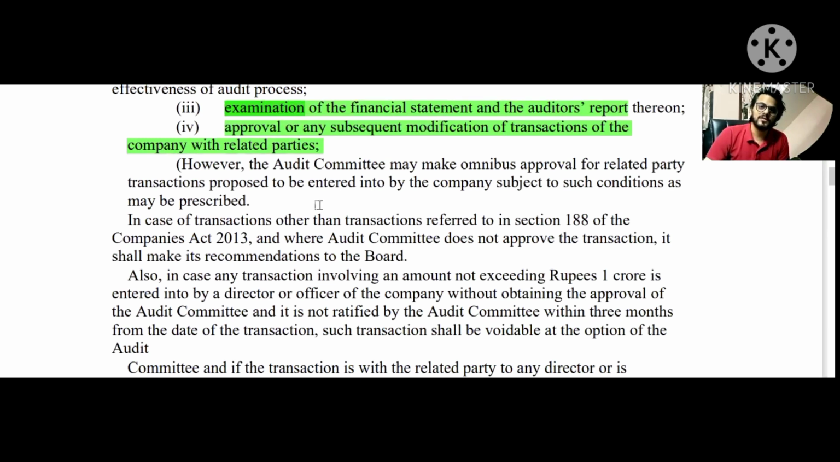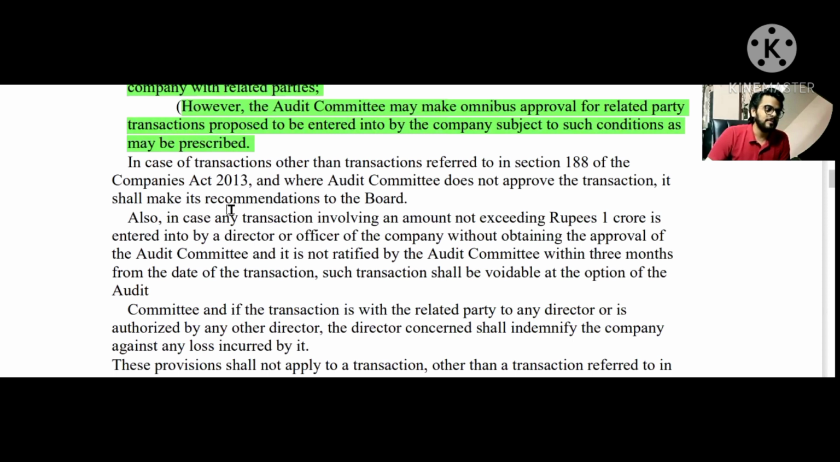You can easily relate it with the above part in the powers and roles of the audit committee. So yes. All right. Here, however, the audit committee may make omnibus approval for related party transactions. This basically talks about a particular related party where the transactions with that party are repetitive within a certain period and a certain amount. The audit committee may make an omnibus approval for the particular transactions which are within the limits as given in the law. So yes, this can also be there.